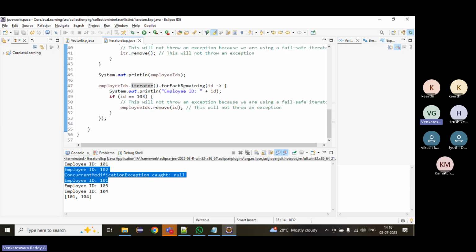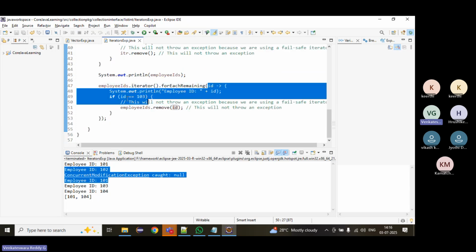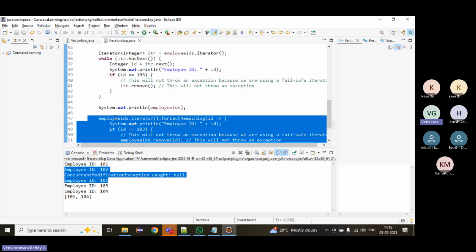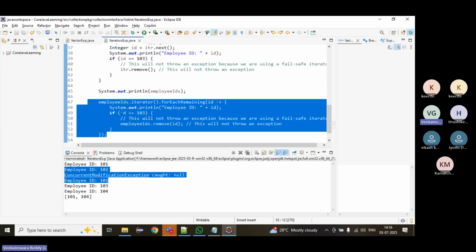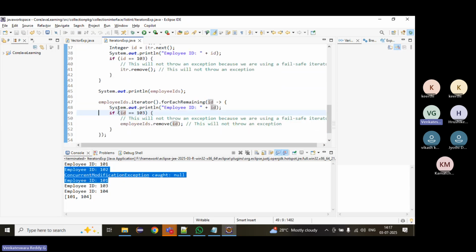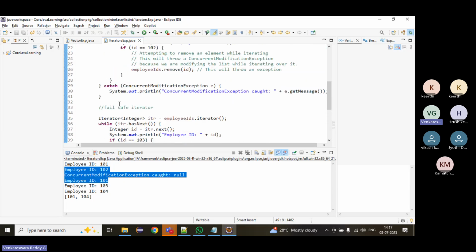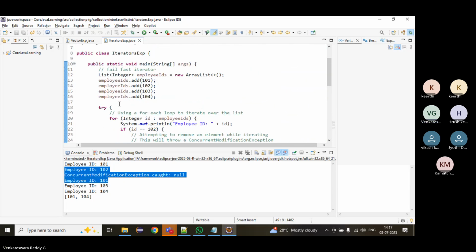By using that we can iterate ID by ID, and whenever the ID is 103, we can remove it. This is the same iterator concept, whatever we are doing here, but using a lambda expression. Fail safe and fail fast iterators.